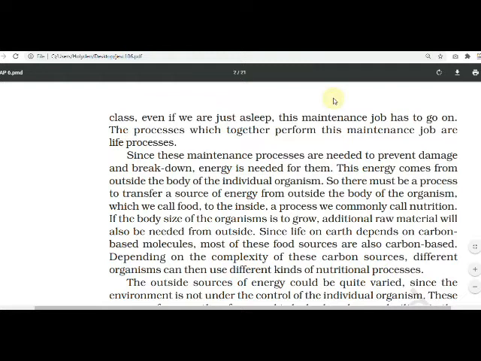Yes or no? Amoebas process nutrition. Then human beings, animals, plants. These nutritional processes of these organisms are different. The outside sources of energy could be quite varied.